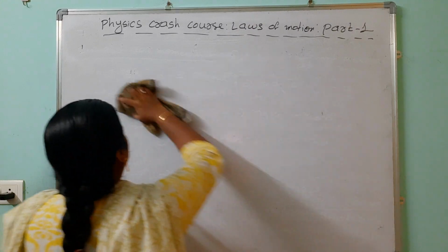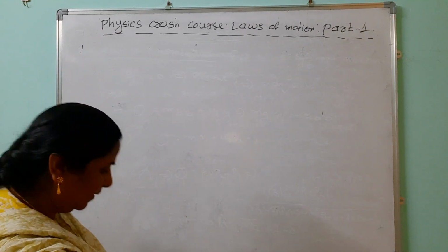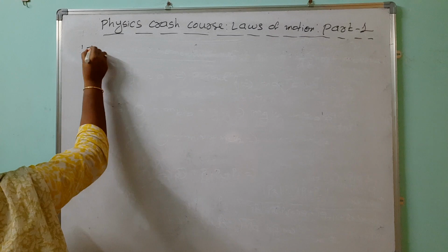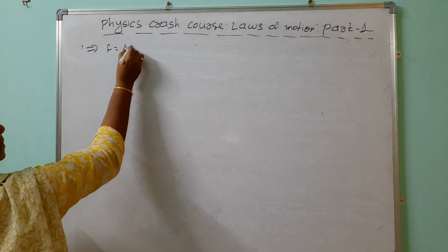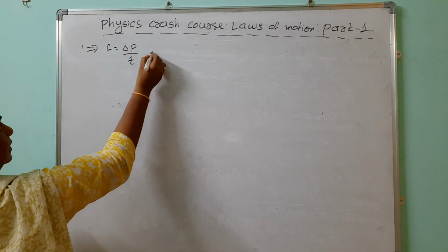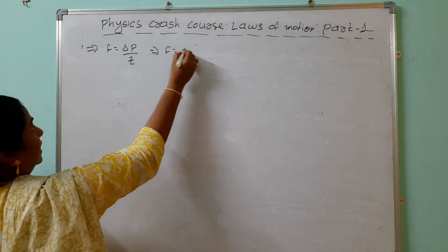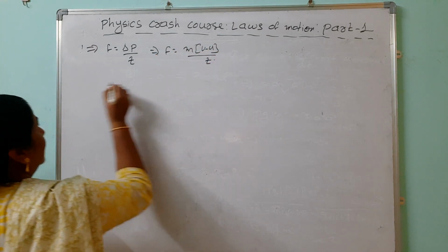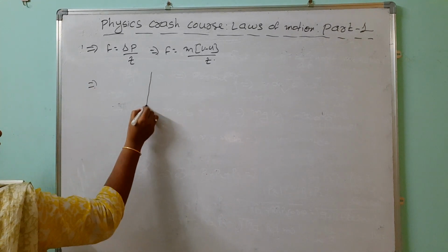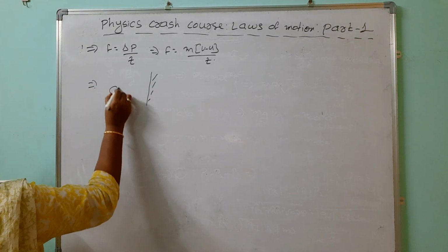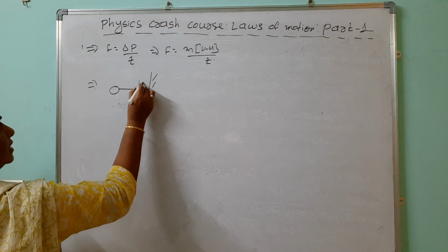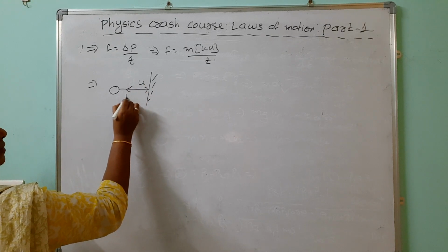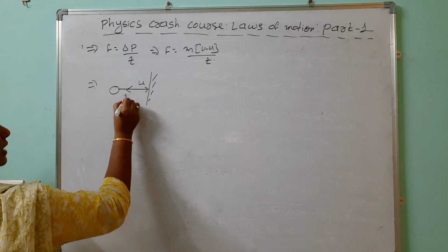Just now we know that finally we write force equals change in momentum by time. Change in momentum we can write as m into (v minus u) by t. Look here, one ball is there. The ball strikes the wall with velocity u, and it comes back with another velocity v.